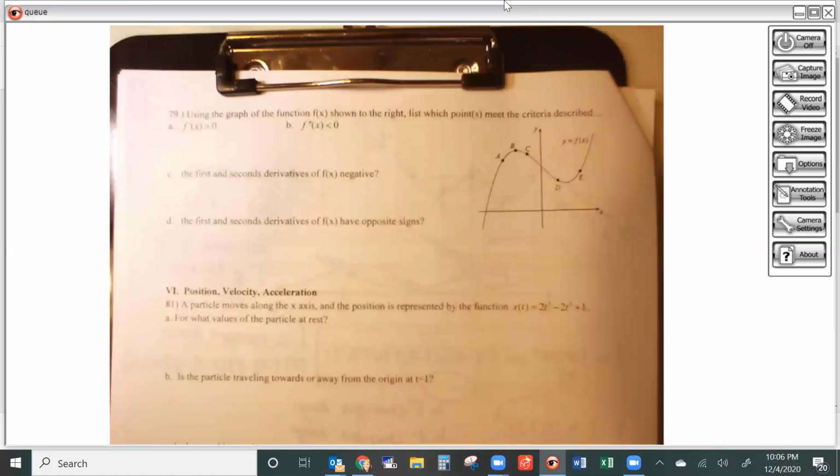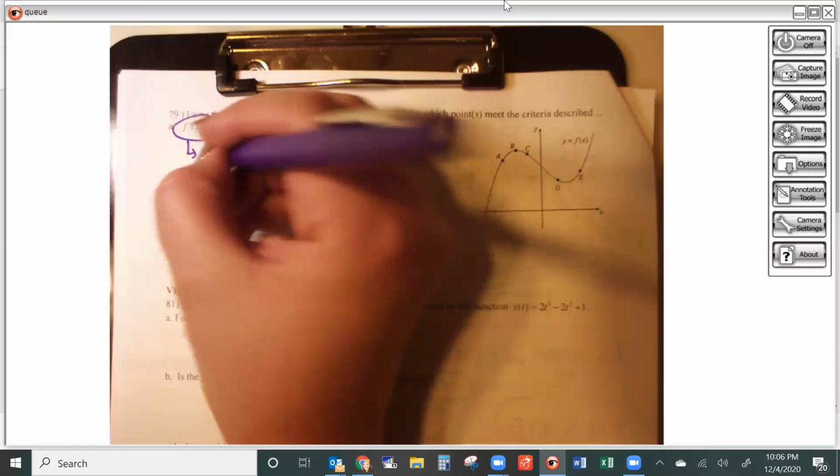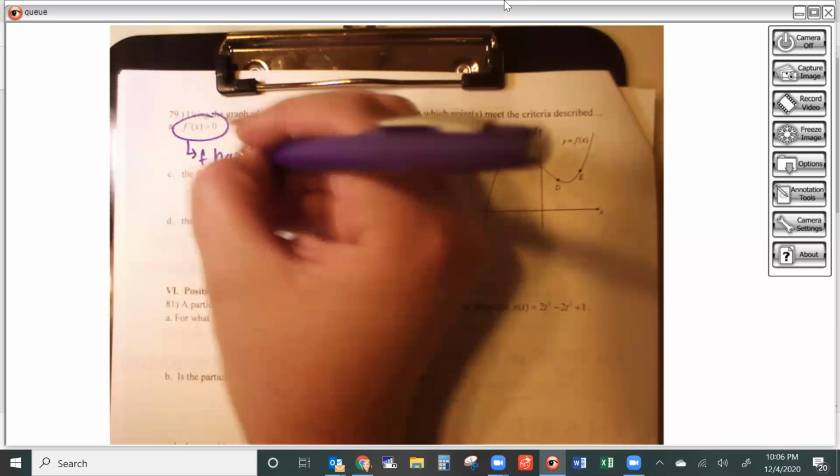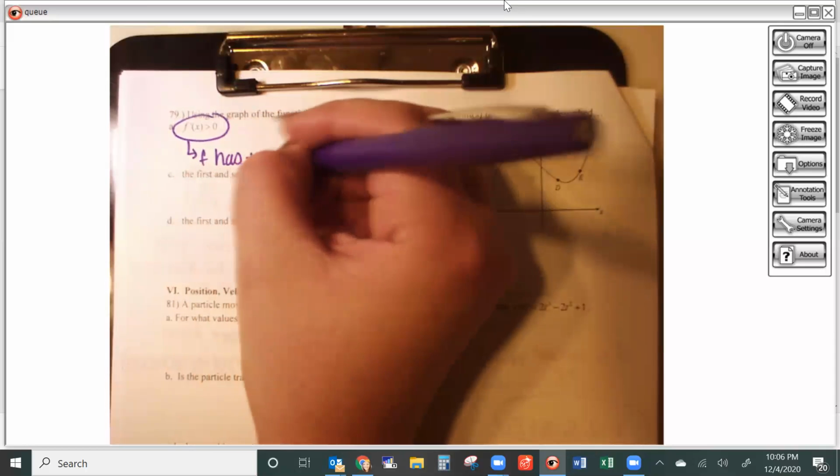Okay, let's see. Next one. We're doing a function f of x. It says we want to know which points on the graph meet the criteria described. Now we're specifically talking about the points that are labeled A, B, C, D, E. So the first one says I want f prime to be greater than 0. Well, think about what that means. That means that f has a positive slope.